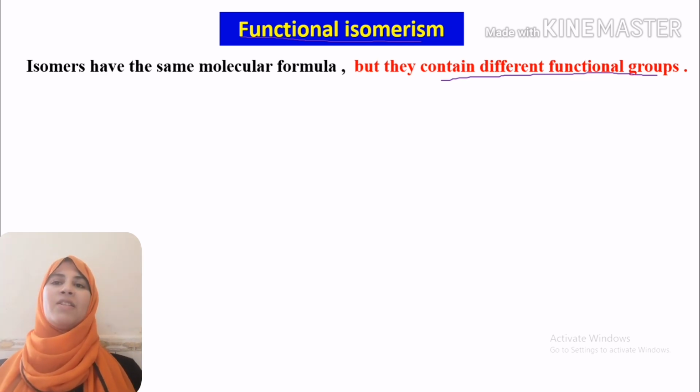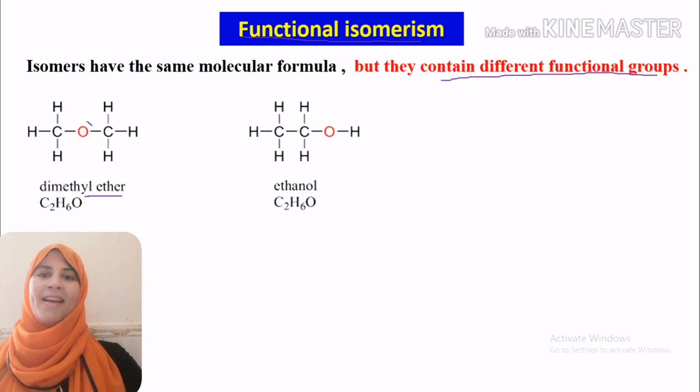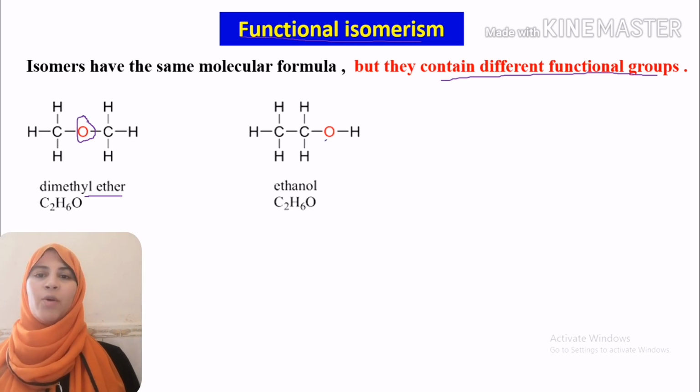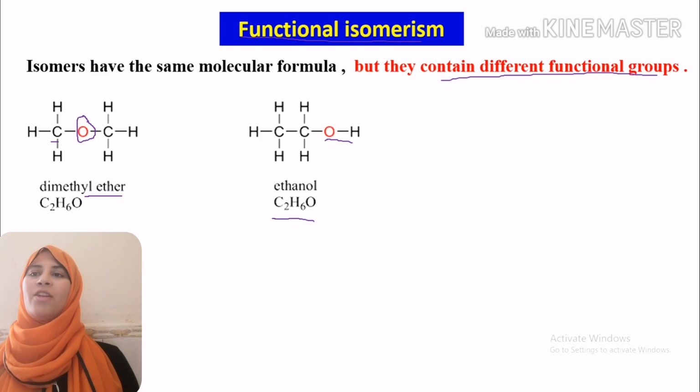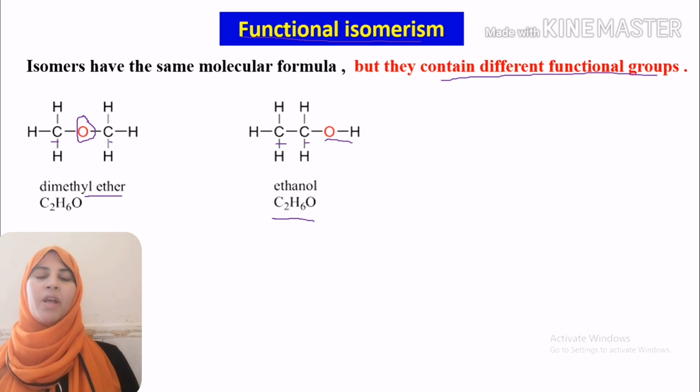For example, in the first one, we have dimethyl ether, so our functional group is ether. In the second one, we have ethanol. Both of them have the same molecular formula, C2H6O. All of them have the same number of carbon atoms, 1, 2, and 6 hydrogen atoms and 1 oxygen atom. But we have different functional groups, so we have different reactivity of the compounds and different types of chemical reactions related to our functional groups.